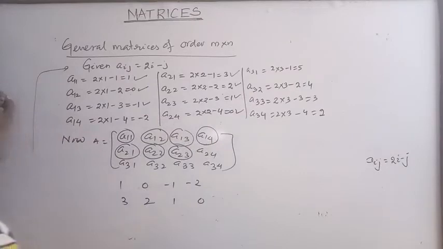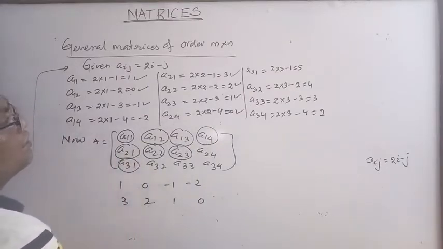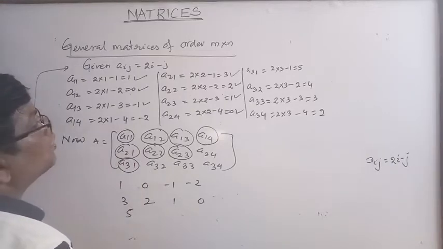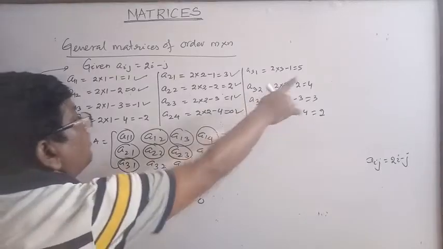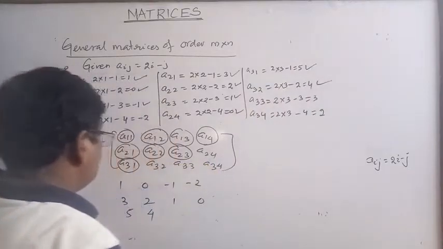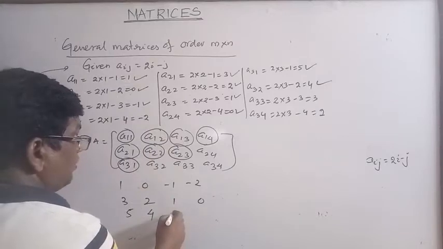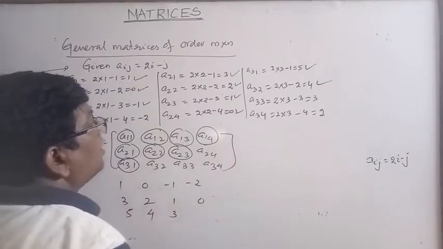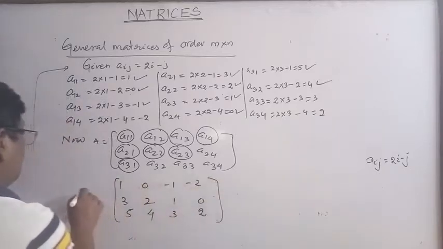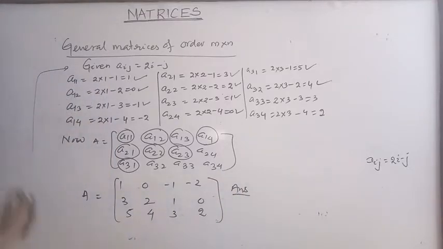Now the third row. Value of A31 is 5. And A32, 6 minus 2, that is 4. And A33 is equal to 3. And A34 is equal to 2. Okay, this is the required answer. Clear?